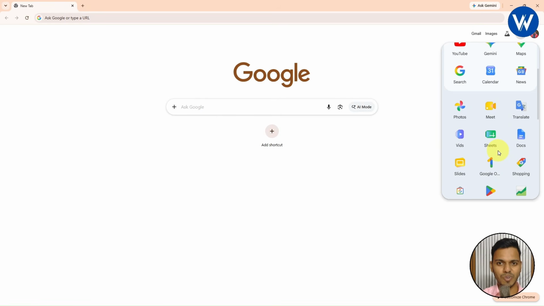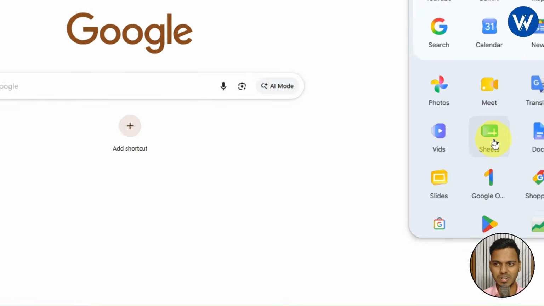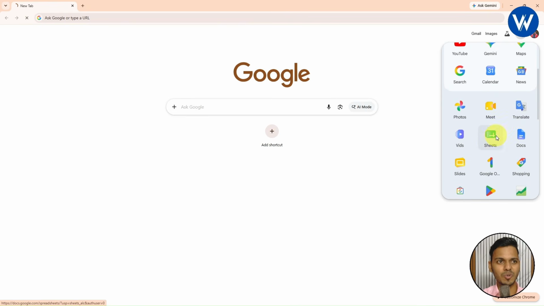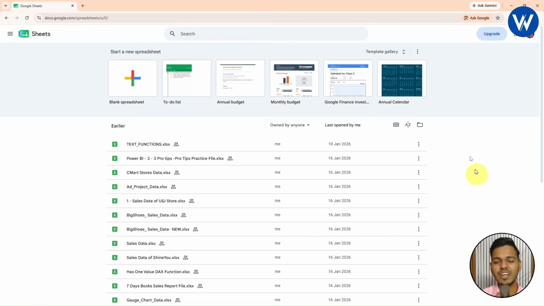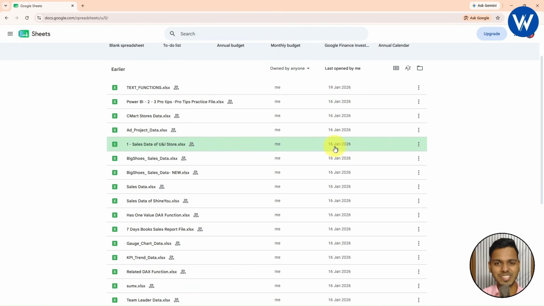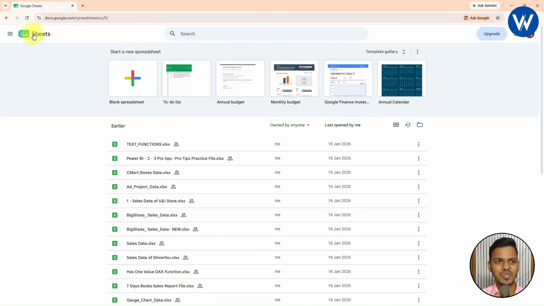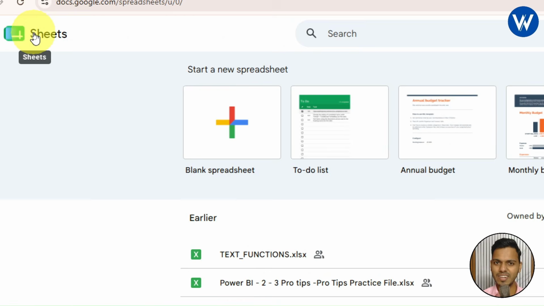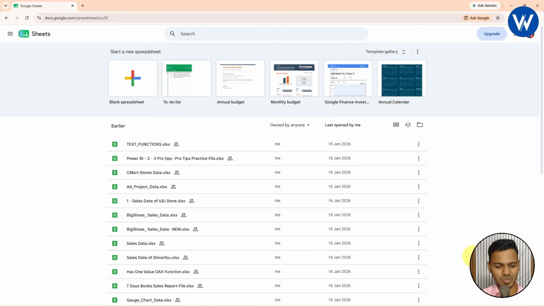Now if you want to work on Google Sheet, it is very simple. Let me show you with the help of the highlighter. Yes. Now I will be opening this Google Sheet. Once you click on Google Sheet, wait for a few seconds. Here you will be able to see the start page of Google Sheet. So this is Google Sheet. Alright, and now let me show you, guys. This is a blank spreadsheet. Let me highlight it. Yes. It is just like a blank workbook in Microsoft Excel.